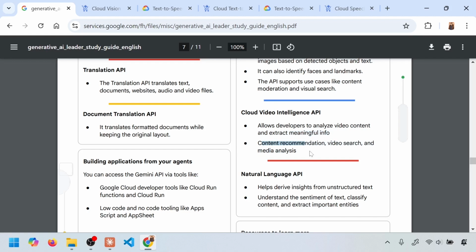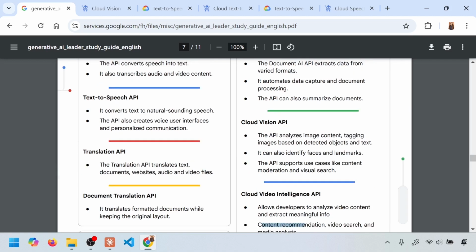Content recommendation, video search and media analysis, and indexing like we see in the case of YouTube. You can search within the video for a particular piece of content. It'll give you the time and frame where it is appearing, all that kind of intelligence.